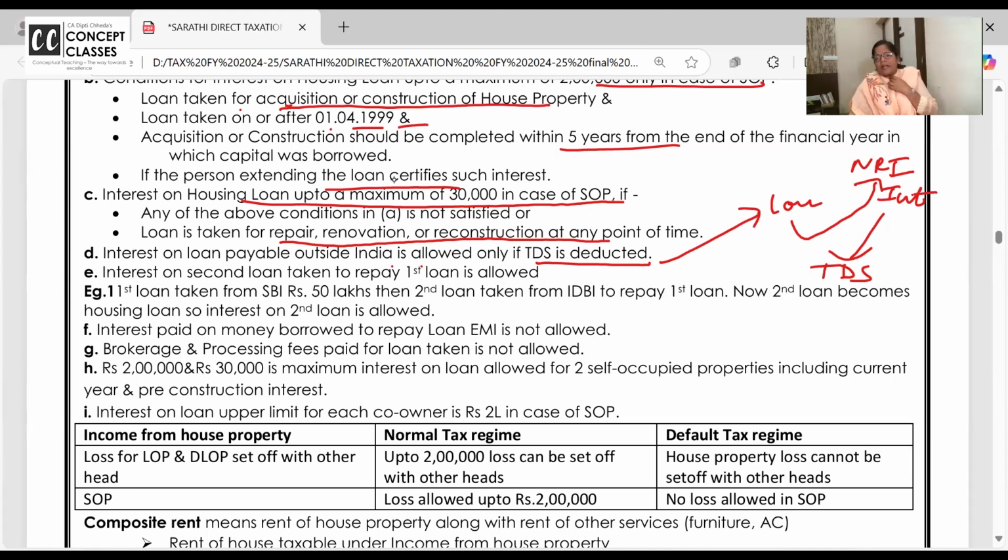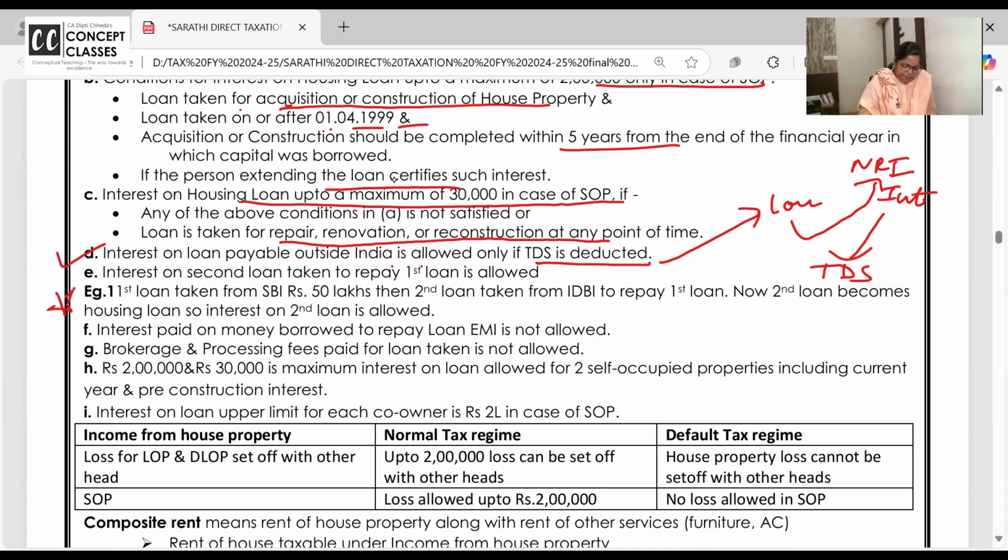Ma'am, at what rate and all, we will study in the TDS chapter. But just remember, if I have taken a housing loan from some foreign bank or foreign person and I have paid interest and didn't deduct the TDS, that interest will not be allowed. This is an extra point I have written, but when we do TDS, it will be very clear.